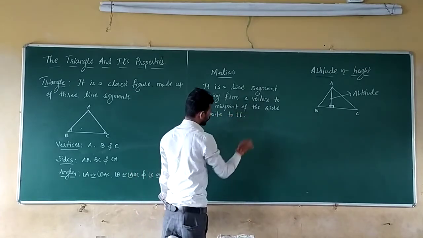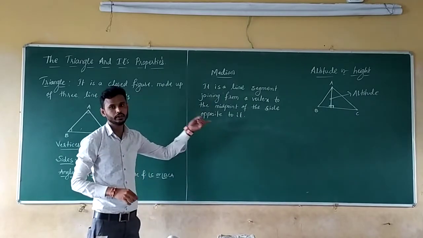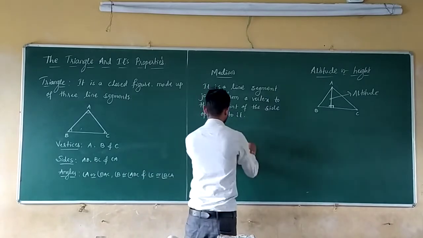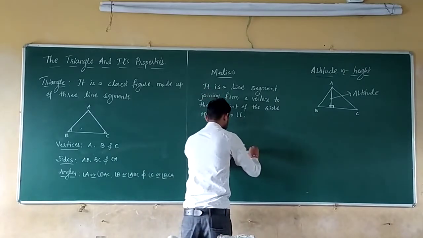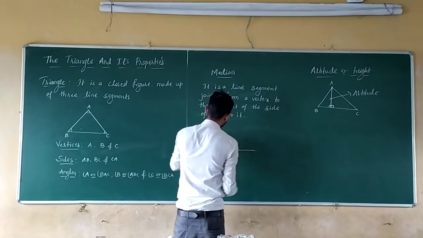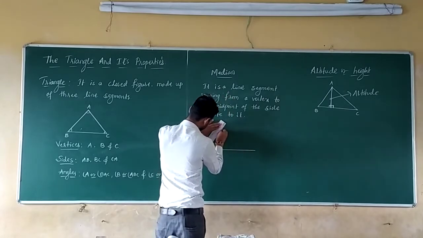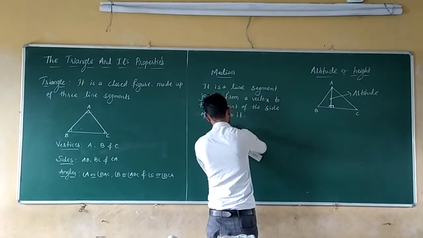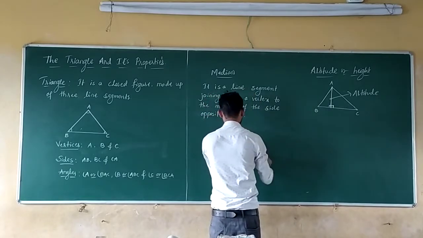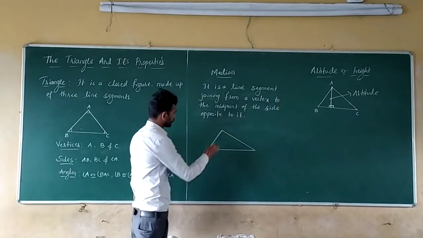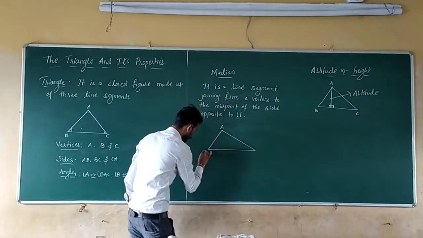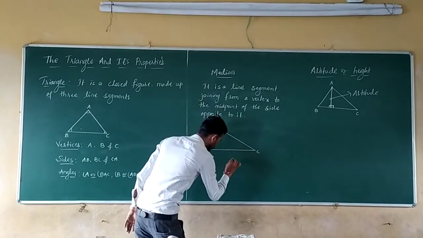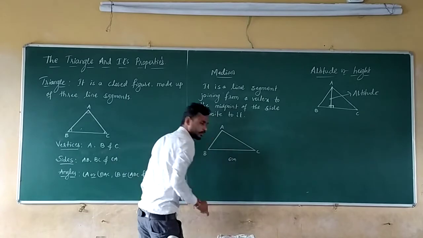Side opposite to it means to the midpoint of the opposite side. So here let us consider this as 6 centimeter.